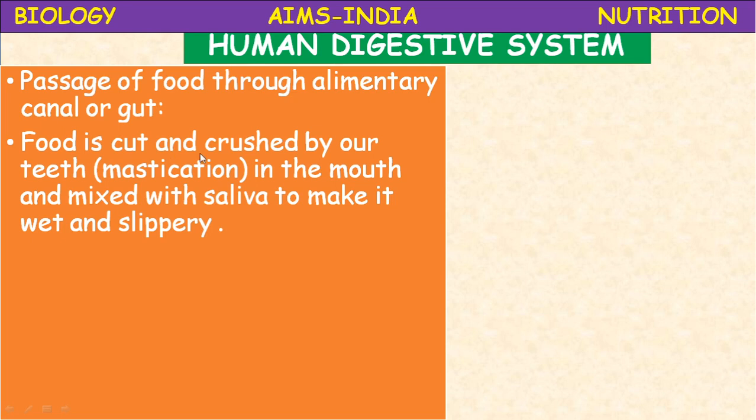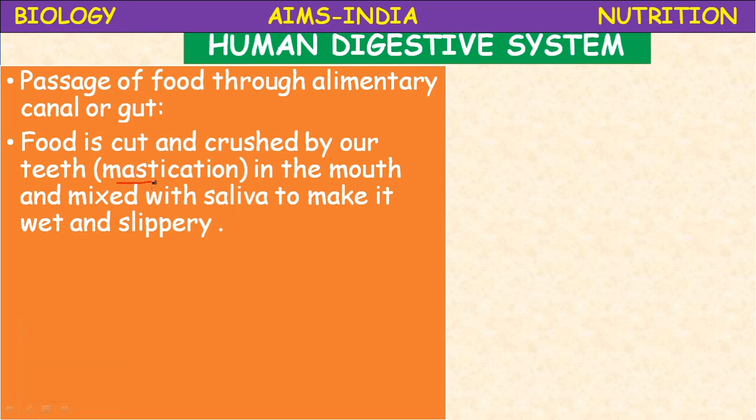The food is cut and crushed by our teeth. You know, a variety of teeth are present in our mouth. What are the teeth? Just recall: incisors, canines, premolars, and molars. Four types of teeth performing different functions. So with the help of teeth, the food is cut and crushed into pieces. This process is called mastication.